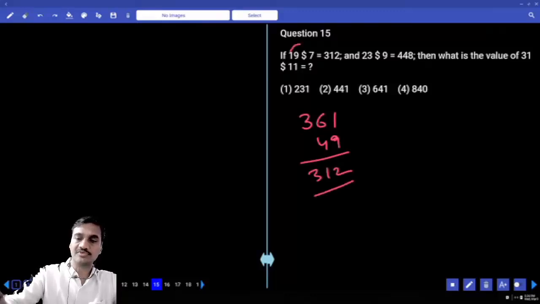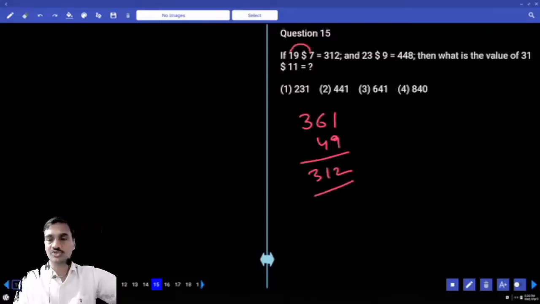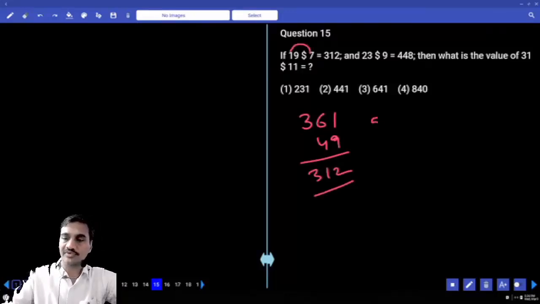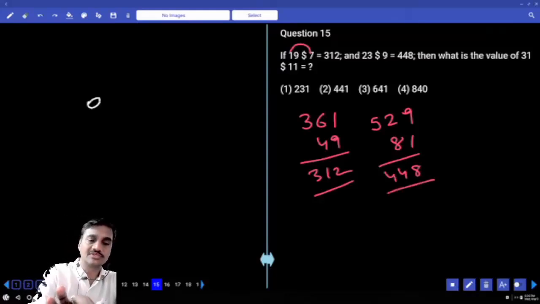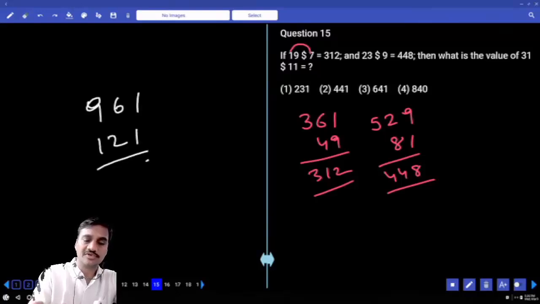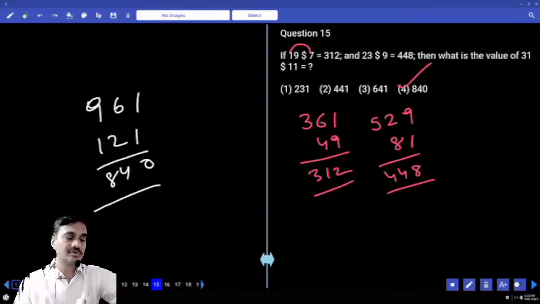That means it is the difference between the squares of these two numbers. 23 square is 529. And 9 square is how much? 81. Now the difference between these two is 448. Then 31 square is how much? 961. 11 square is 121. Now the difference between these two is 840. And 840 is given in choice 4 for question number 15.